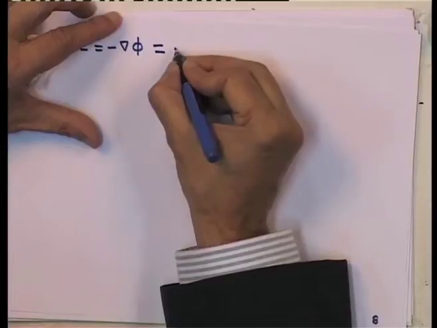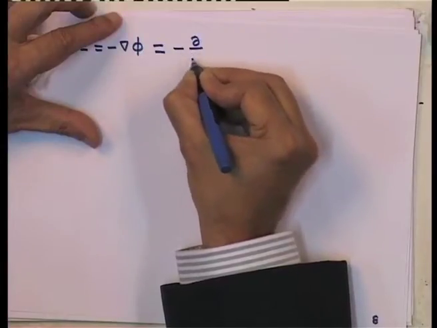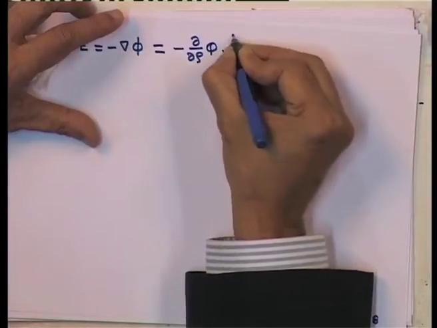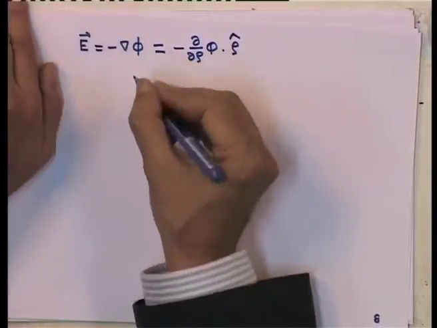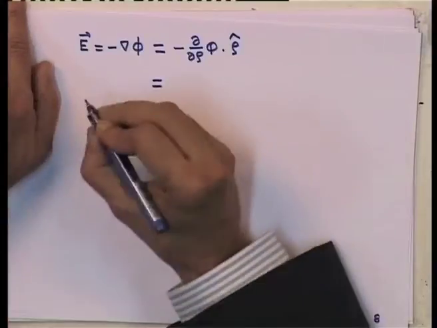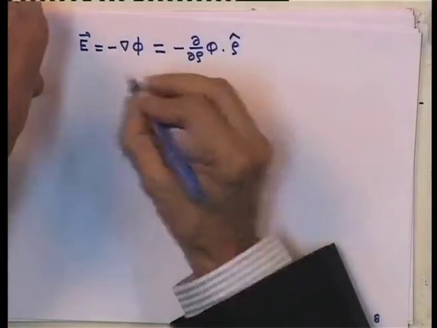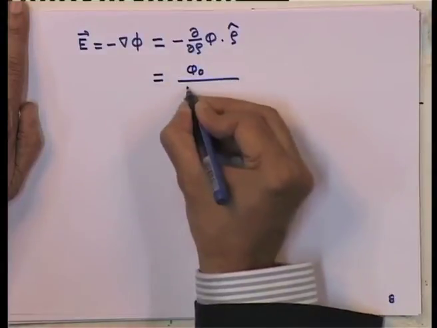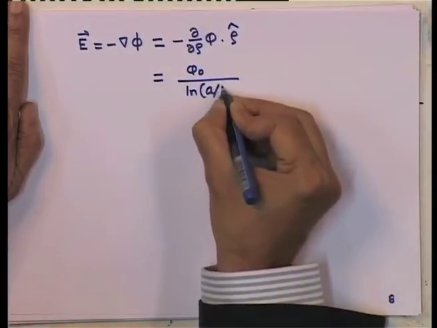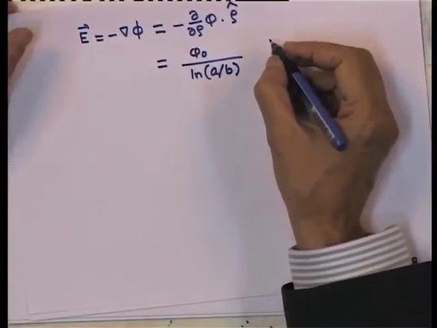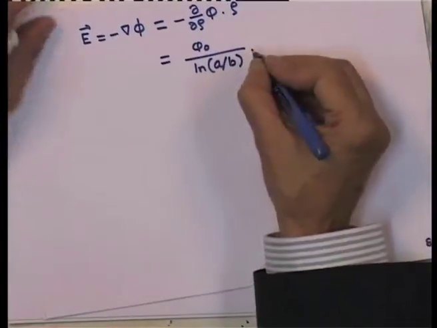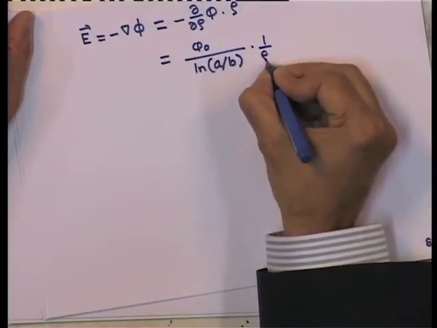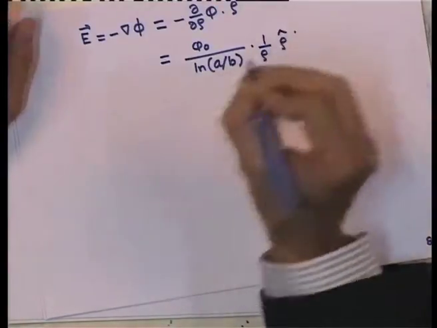So, this is nothing but minus d by d rho of phi times the unit vector rho, and this is fairly straightforward to differentiate. And so, you get phi 0 divided by the constant log a by b, and the log rho is to be differentiated, which is 1 over rho, and of course, along the rho direction.